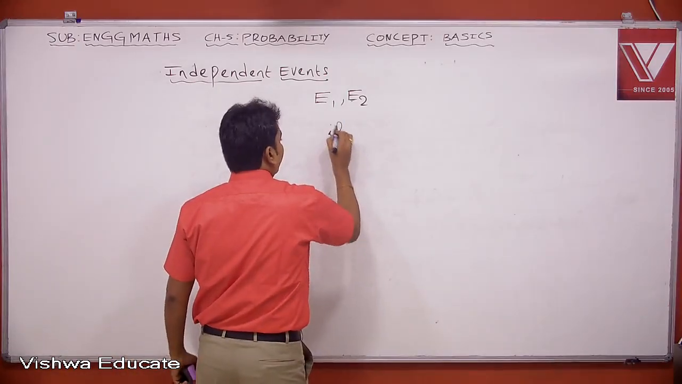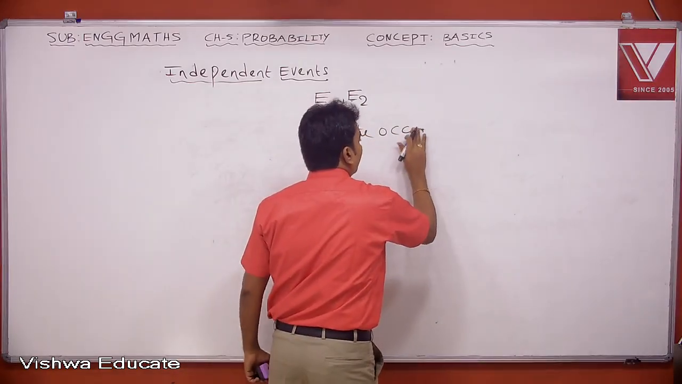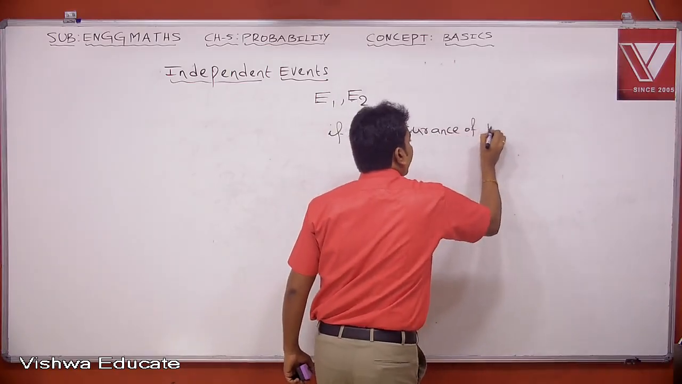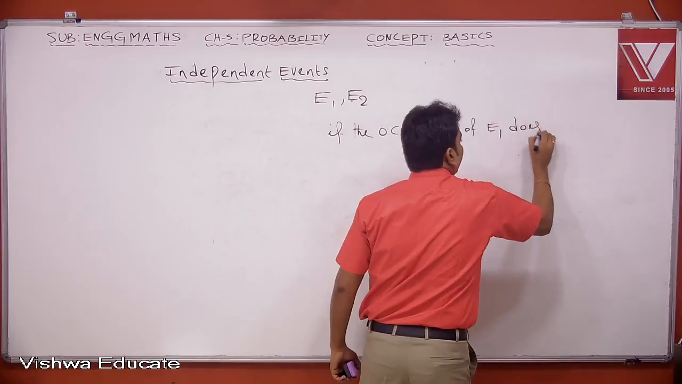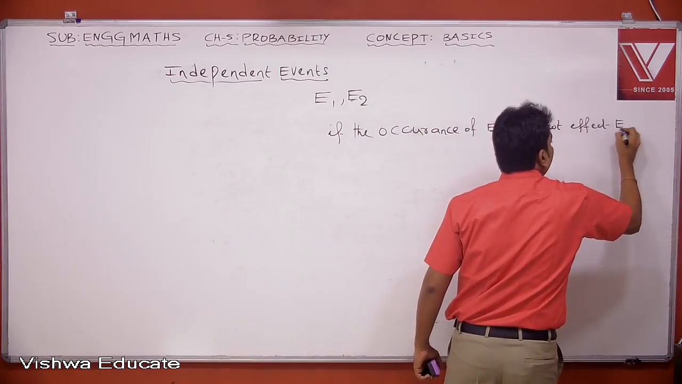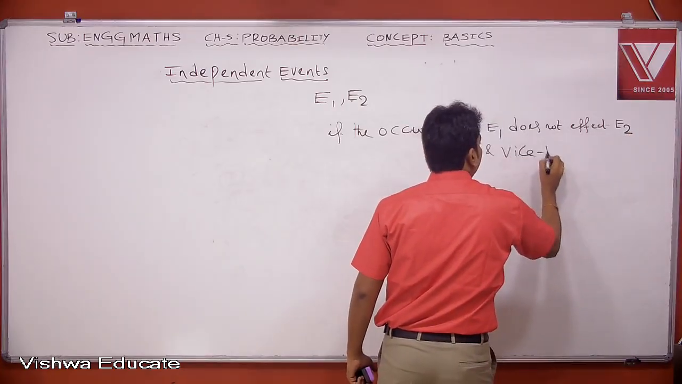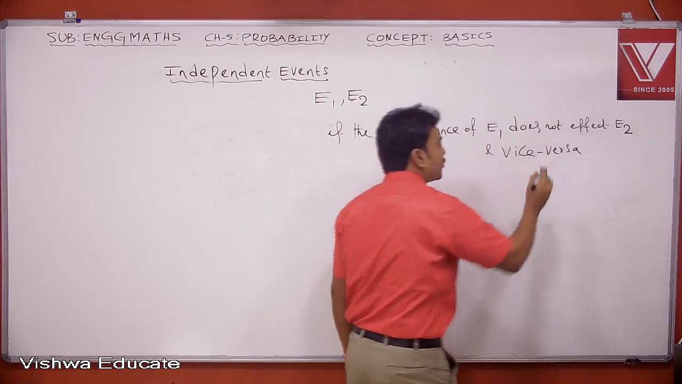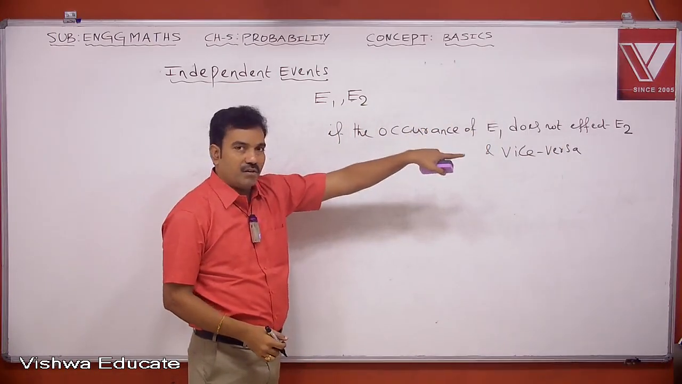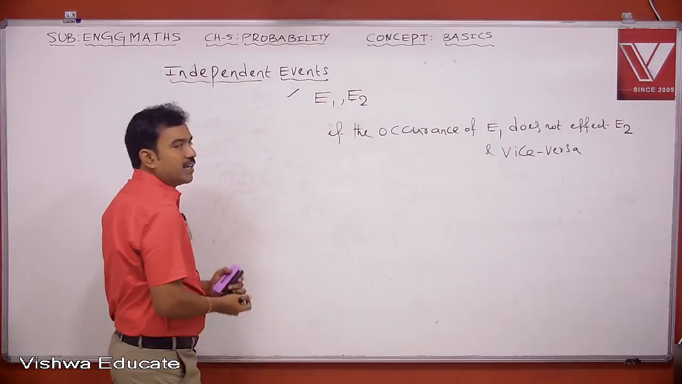We say that these are independent if the occurrence of E1 does not affect E2, and vice versa. Vice versa means reverse. So if the occurrence of E1 does not affect the occurrence of E2 and vice versa, in that case both the events are called independent events.